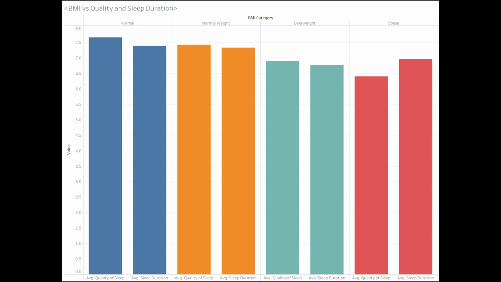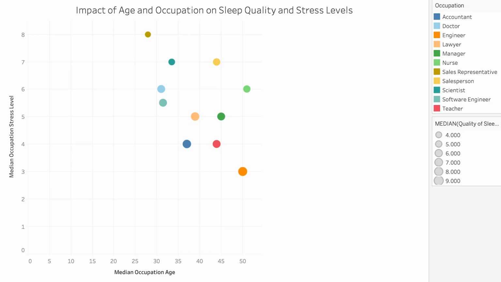This seems to make sense. It goes along with other studies. People who weigh more usually have a harder time sleeping and whatnot. And the purpose aimed to explore how BMI impacts the quality of sleep and duration. It was found that people with higher BMI had negatively impacted sleep quality and duration, as I previously said. So let's move on to the next graph.